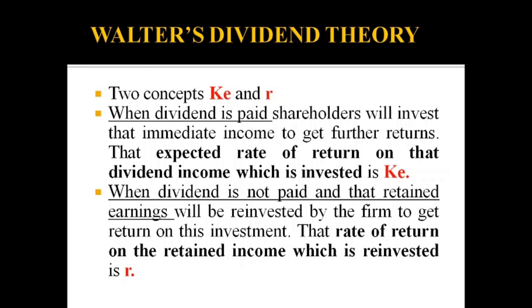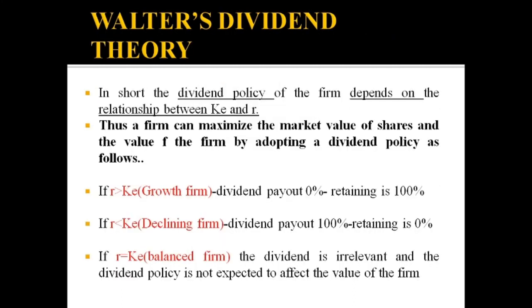These two concepts, Ke and r, are very important, and Walter's dividend theory is based on them. Walter's dividend theory says that the dividend policy of the firm depends upon the relationship between Ke and r. Thus a firm can maximize the market value of shares and the value of the firm by adopting a dividend policy as follows.